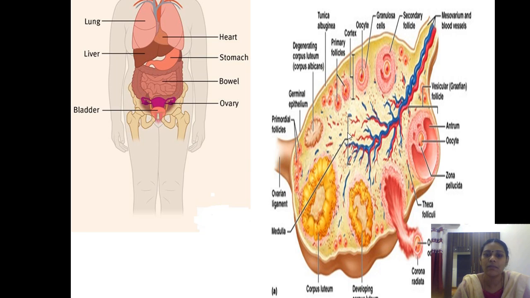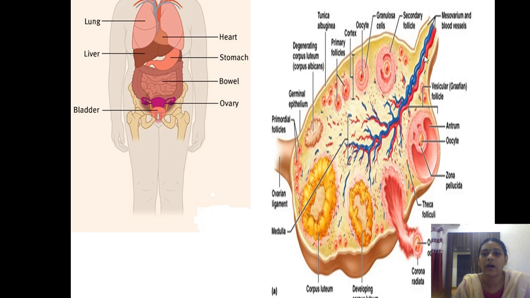But in the center, the medulla is full of arteries and veins. I explained in the last video that the blue color is vein and the red color is artery. Collectively these are called blood vessels. There we saw the testicular artery and testicular vein; here we can see the ovarian artery and ovarian vein.